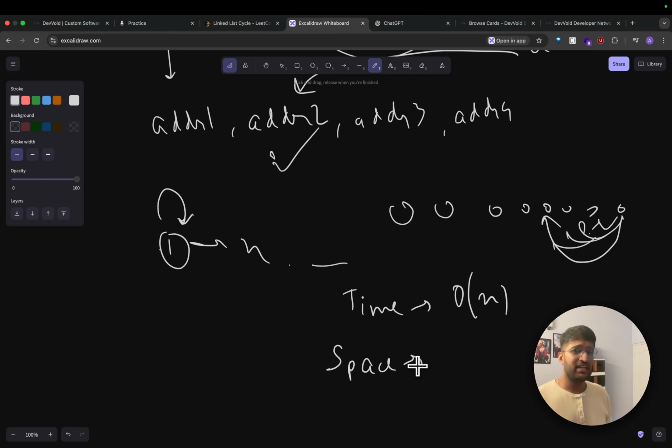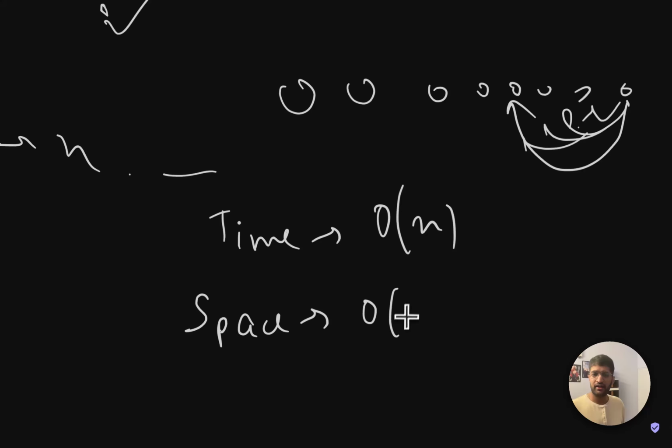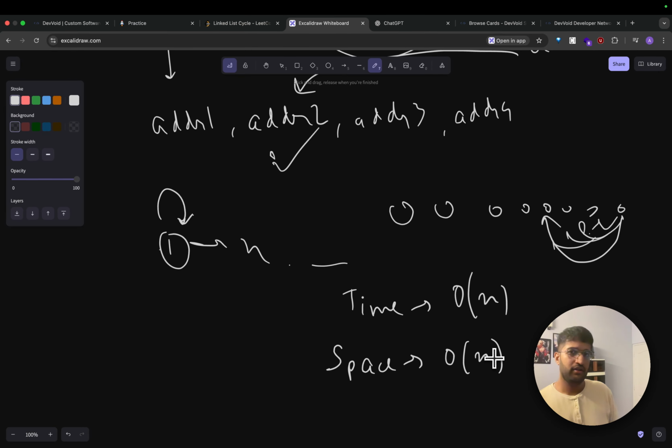Finally, space complexity. We store every address, right? So if there are n items, there are n addresses. If there are n-1 items, there are n-1 addresses. That is why, just like that, we have O of n space complexity as well. Okay. This is the one solution. That's a very good solution.